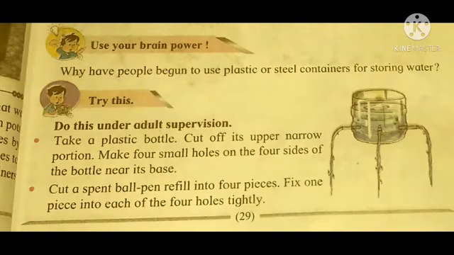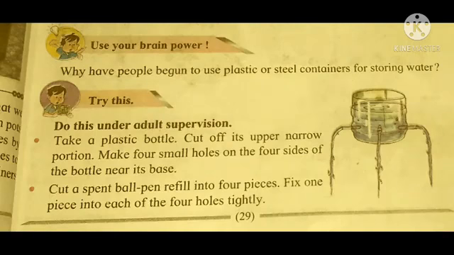Here you can see the picture. Try this at home. Do this under adult supervision. Take a plastic bottle. Cut off its upper narrow portion. Make 4 small holes on the 4 sides of the bottle near its base. Here we made 4 holes, and now cut a spent ball pen refill into 4 pieces. Fix one piece into each of the 4 holes tightly.